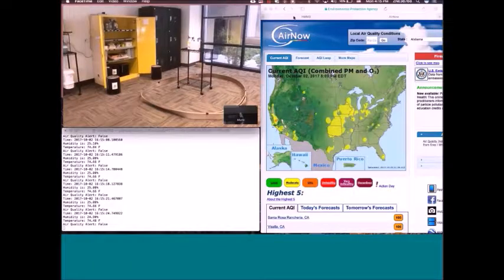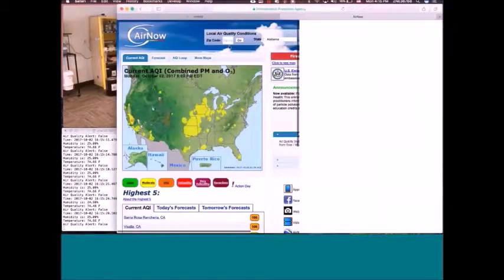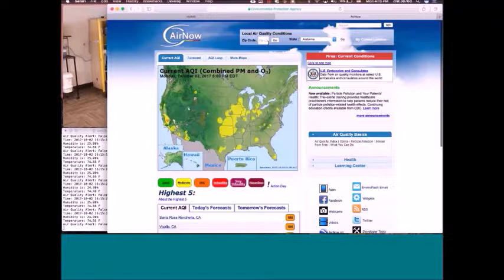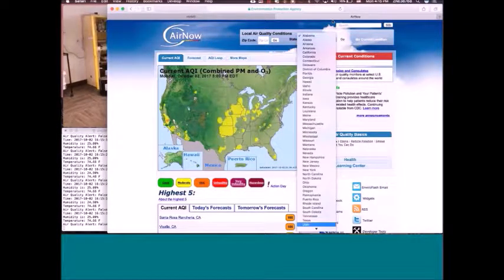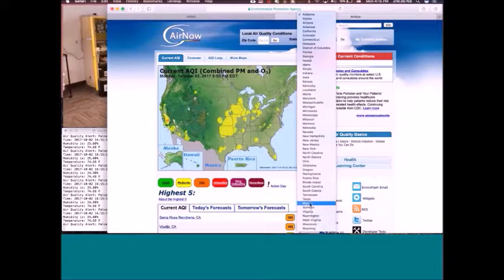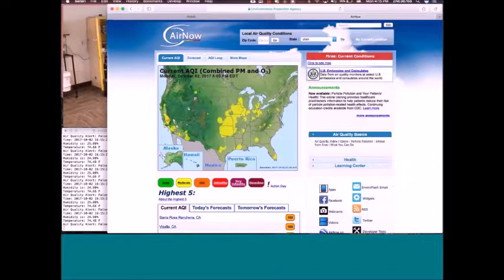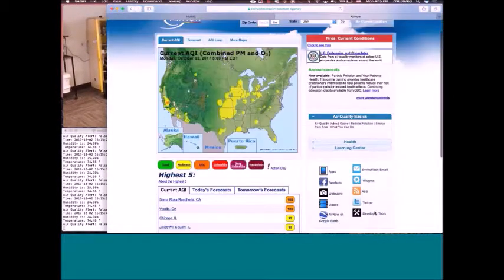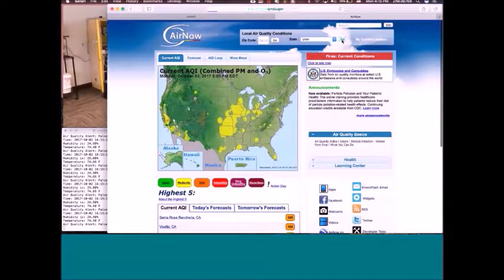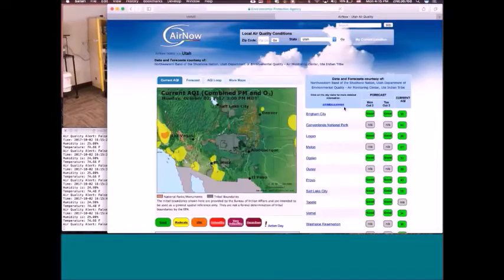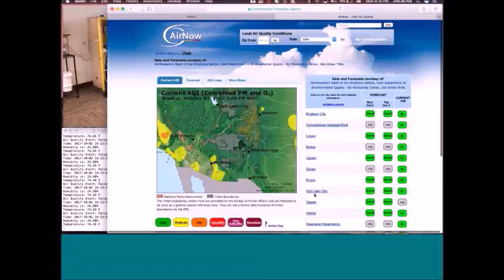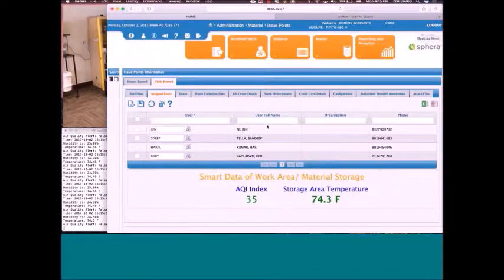Our system reads air quality index data that reflects ozone levels in the air from EPA's data center. This data is available on their website, airnow.gov, also. We want to show that the current AQI value from the website is read live into the application. On the airnow.gov webpage, we look for Utah, and when you select, you see the results for Salt Lake City, and that is displayed as AQI value of 35.